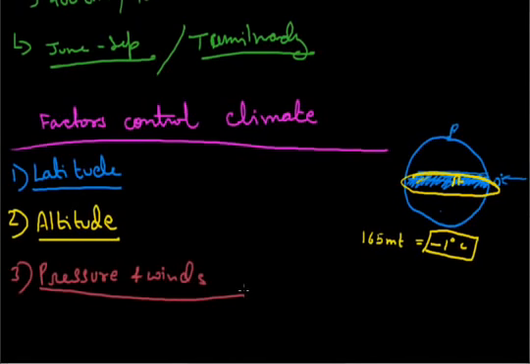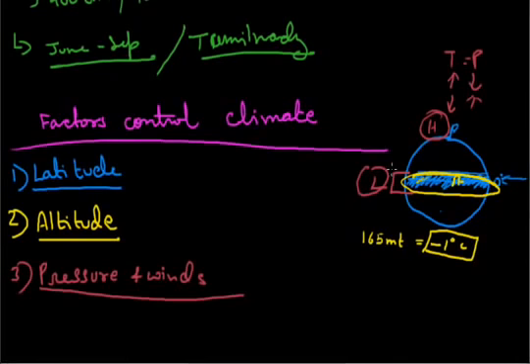Regarding the movement of the wind, in this region the temperature is high, so obviously the pressure is low, while in this region where the temperature is low, the pressure is high. As we all know, the relation between temperature and pressure is opposite. If the temperature is high, then the pressure is low; if the temperature is low, then the pressure is high.